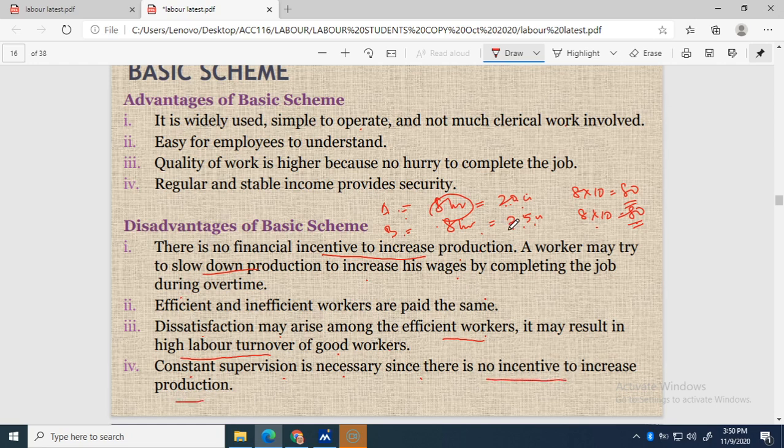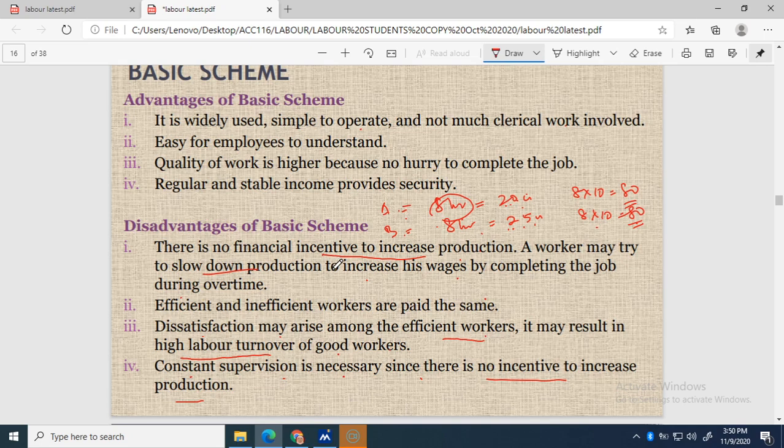Since there is no incentive for the workers to work faster, they need more supervision, so that supervisors make sure they produce a product in a specific period and do not slow down their work.